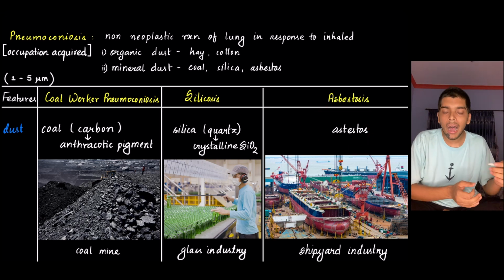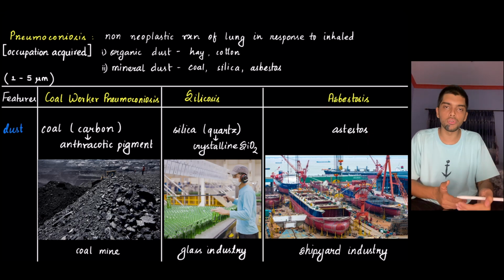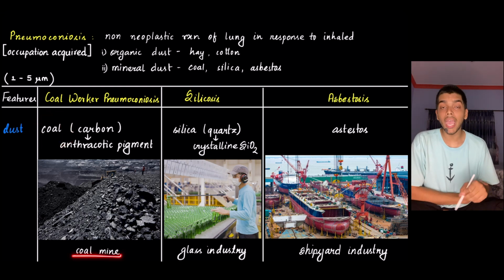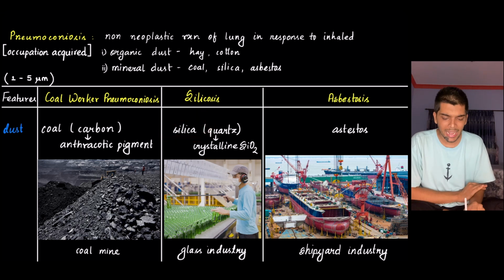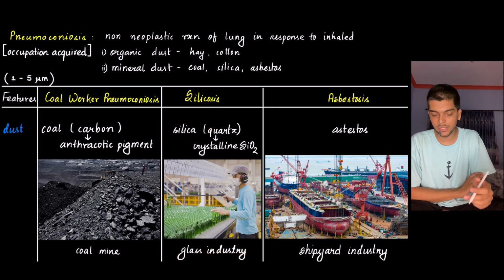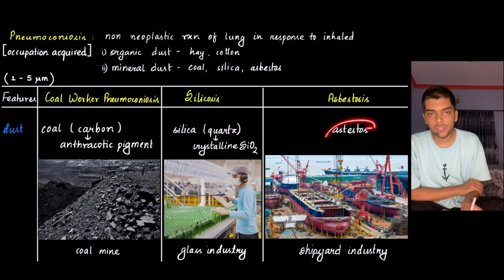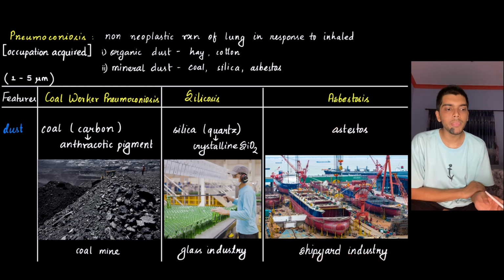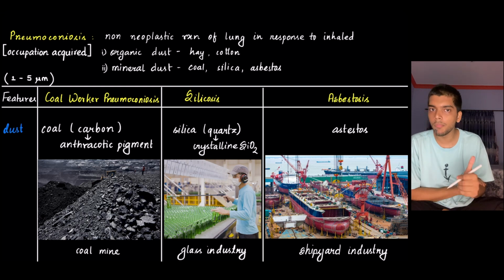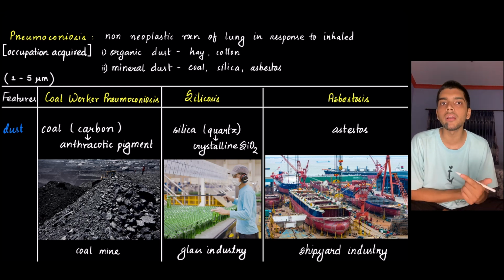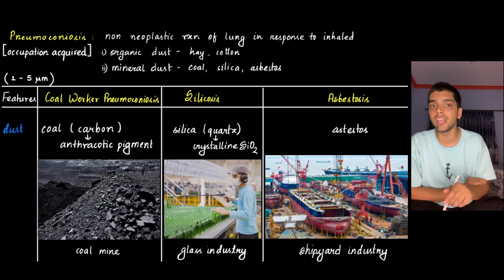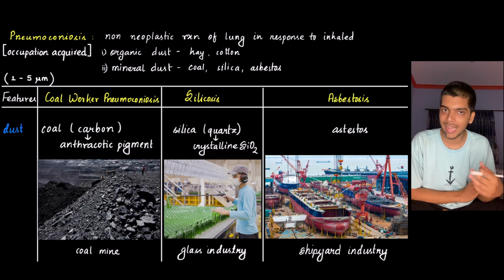All right. Now, how is a person exposed to this? So, exposure to coal is through coal mines. Exposure to silica is through the glass industry, because glass is made of silica. Exposure to asbestos is through the shipyard industry. What is the shipyard industry? The shipyard industry deals with, number one, manufacture, and number two, repair of ships. And ship parts are majorly made up of asbestos. So the workers working in the shipyard industry are continuously exposed to asbestos.